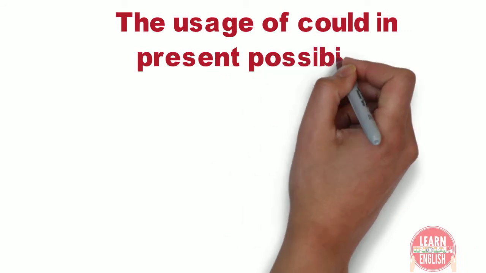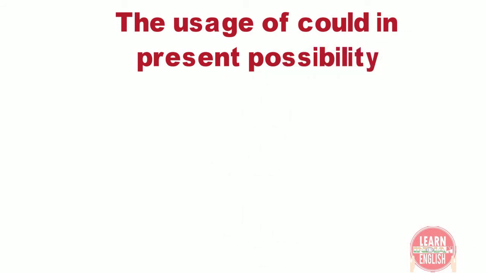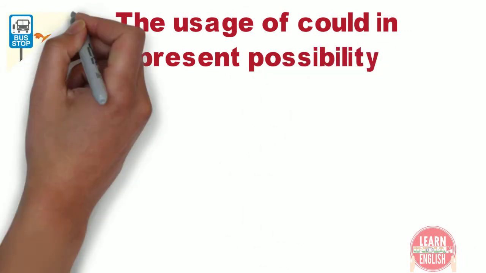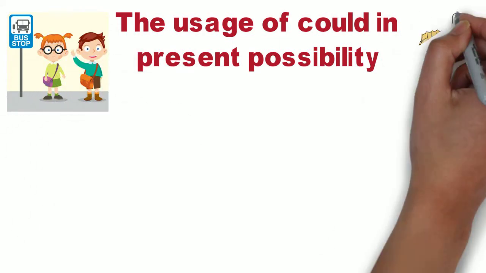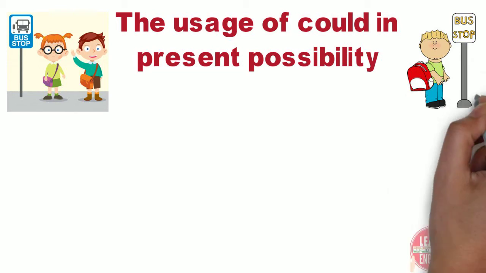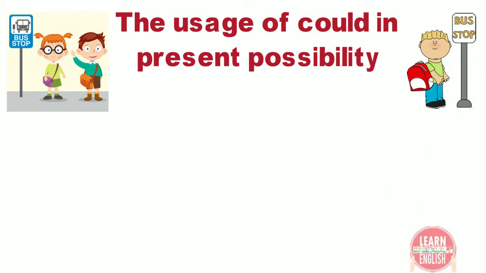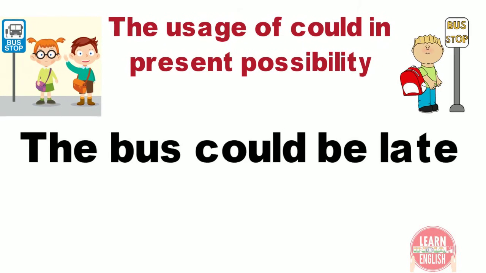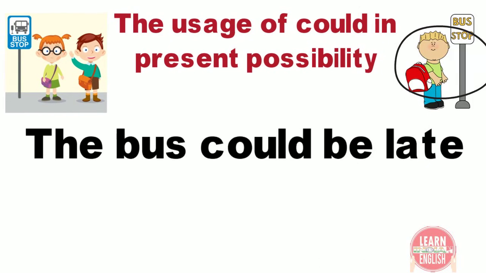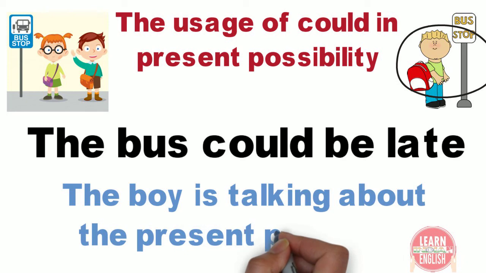First, the usage of could in the present possibility. Just imagine, two boys are waiting for the school bus at the bus stop. It's time for the bus to arrive, but still it hasn't come. One boy might say, the bus could be late. Here, the boy is making a guess about the current situation, what is possible. The boy is talking about the present possibility.